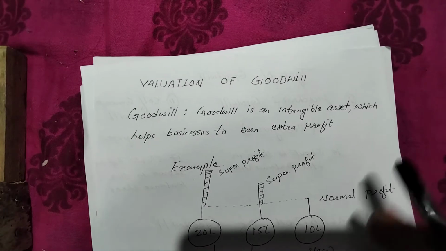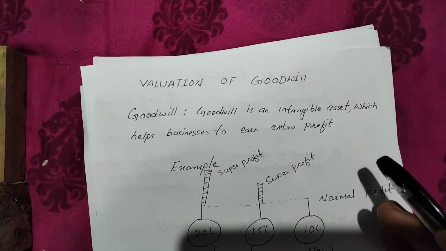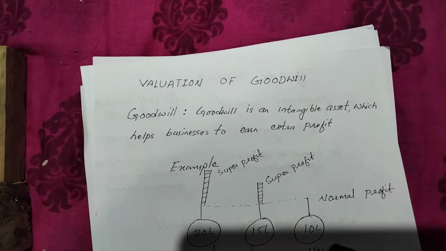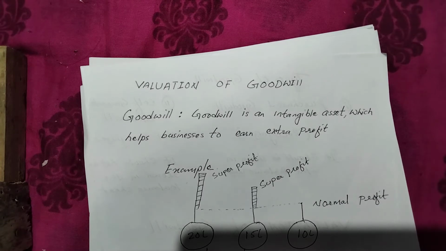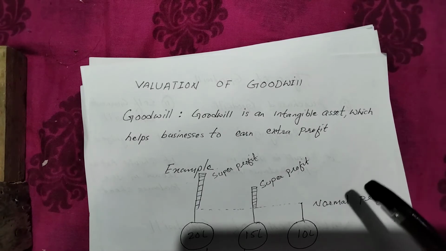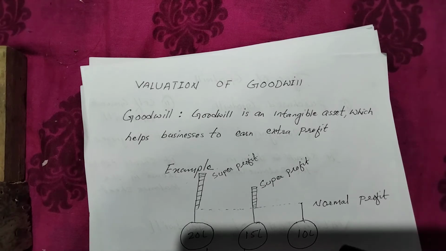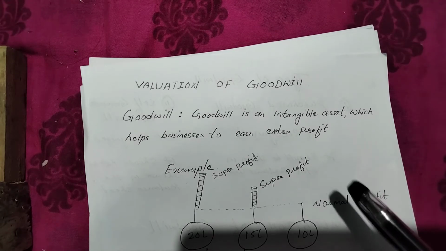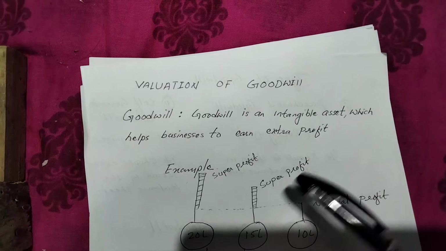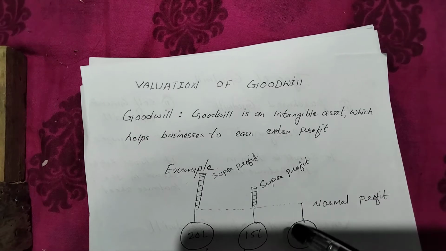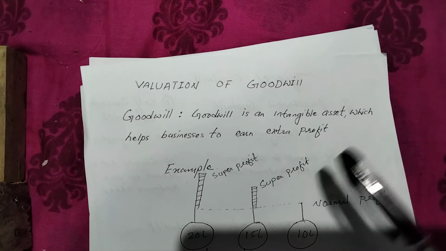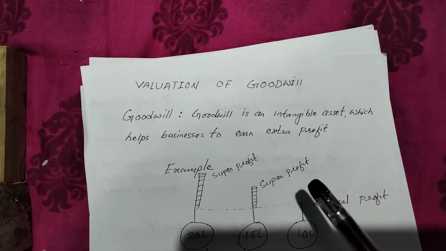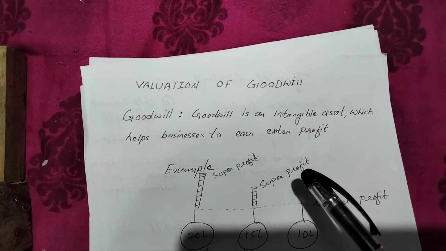Whenever you have a business, suppose you have a sole proprietorship business, and you are purchasing another sole proprietorship business, then you need to calculate the goodwill of that business. You have to pay not only the price for the net assets of that sole proprietorship, but you need to pay for their goodwill as well.